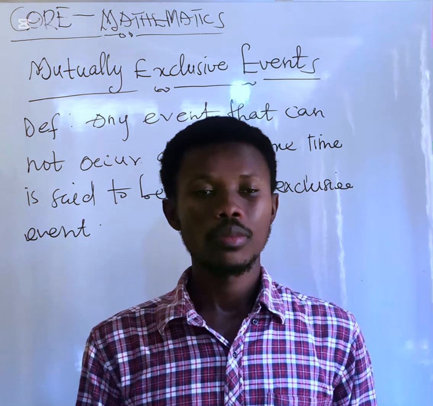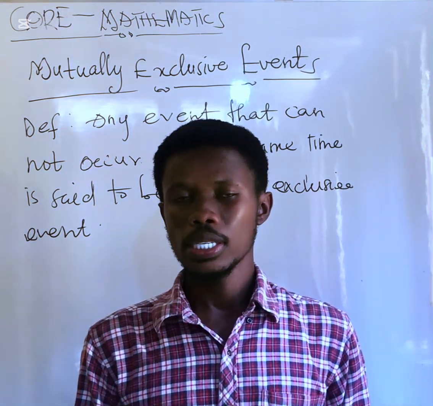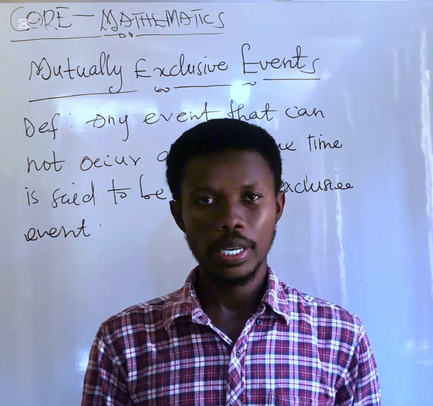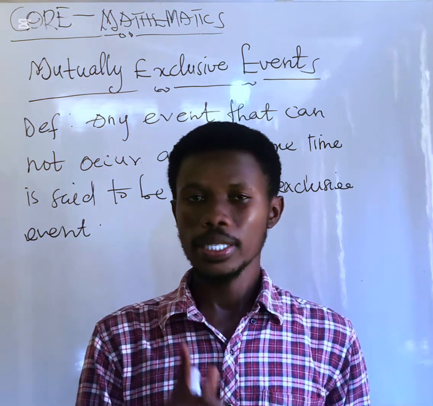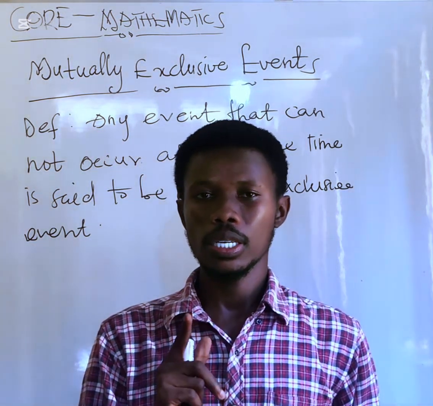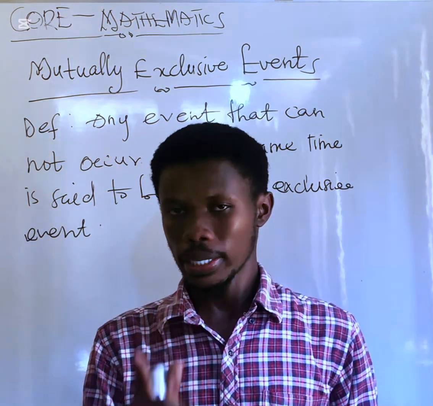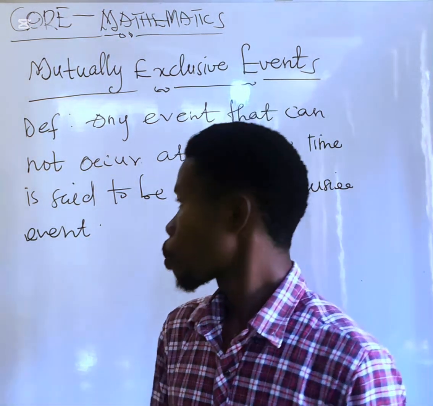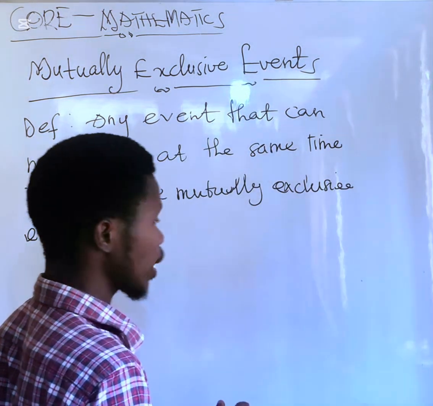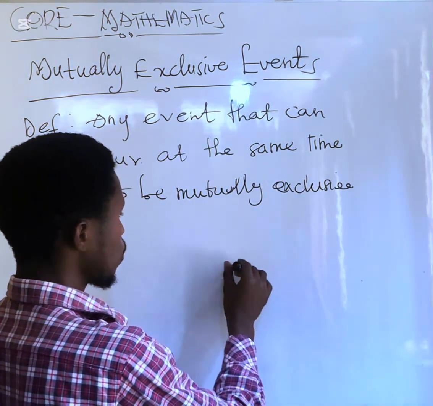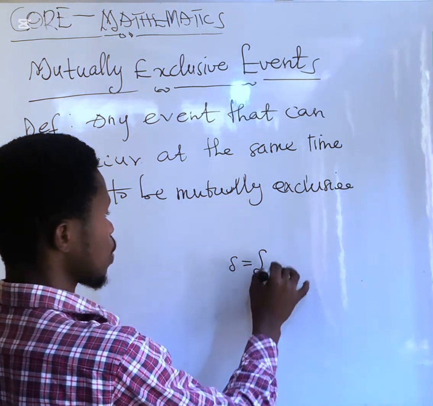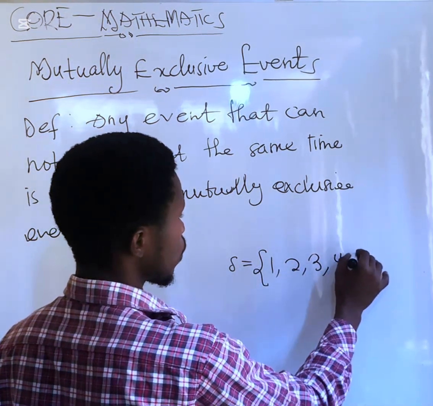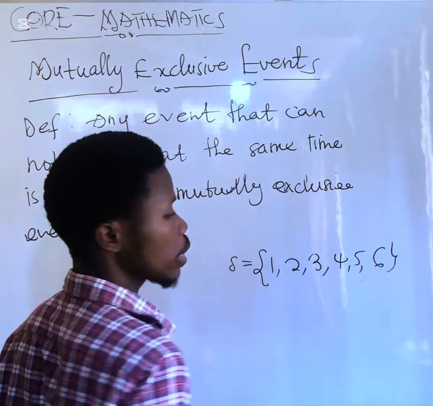So now, because there's no way that you can get 2 at the same time, it means that the intersection here does not work. Already I've explained what the intersection means. The intersection is the multiplication and the union is the addition, or you can say or, then the multiplication is and. Take note of that. So, why am I saying the intersection does not work here? You see, when I toss a die, the sample space will be 1, 2, 3, 4, 5, 6. Is that okay?